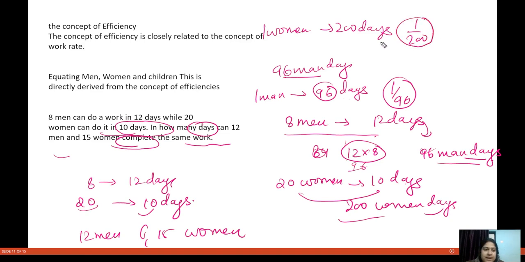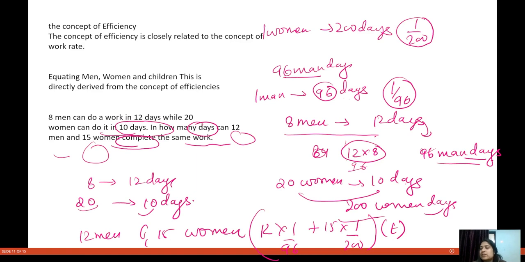Now we are employing 12 men and 15 women. So 12 men will be doing 12 divided by 96 work in one day, and 15 women will be doing 15 divided by 200 work in one day. We have to know the time, and our work is one only. So 12 by 96 becomes 1 by 8.